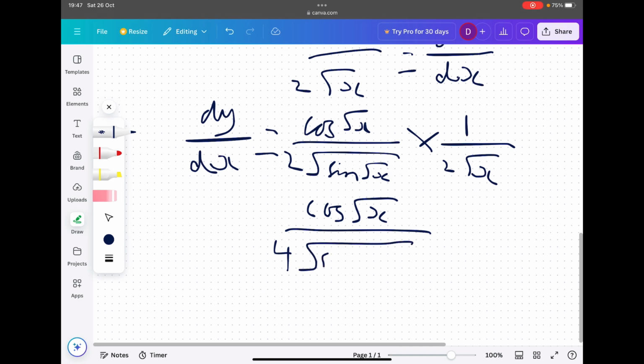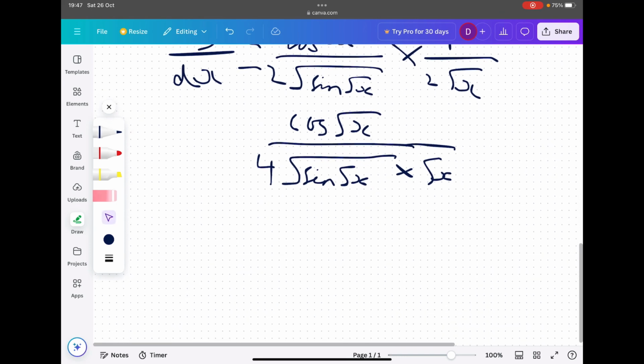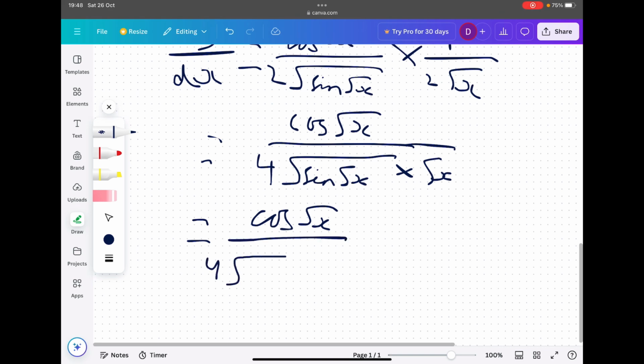We've got root sine root x, and then we've got this root x as well to deal with. And we're still not done yet. We can also simplify it. We've got cos root x on the top, which is no longer a problem for us. On the denominator, 4.